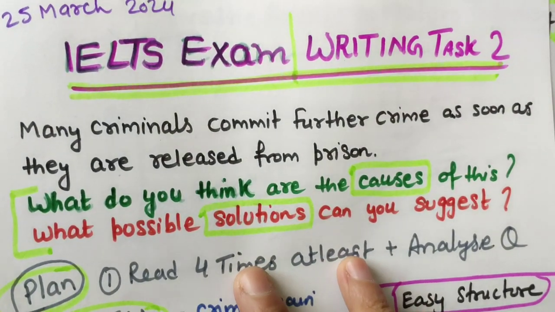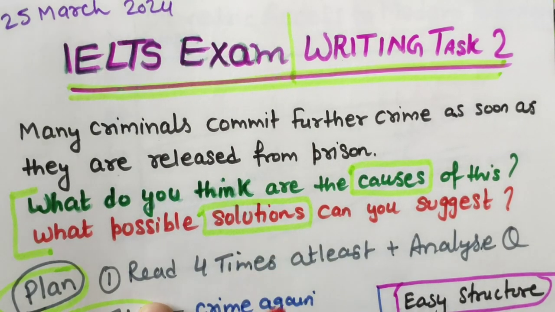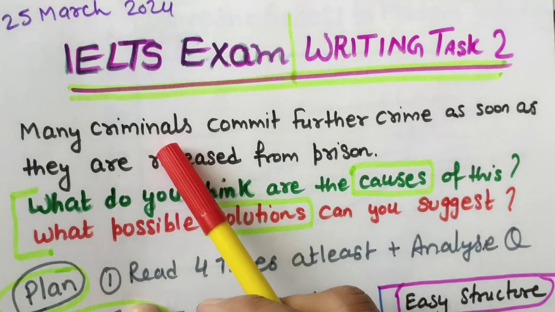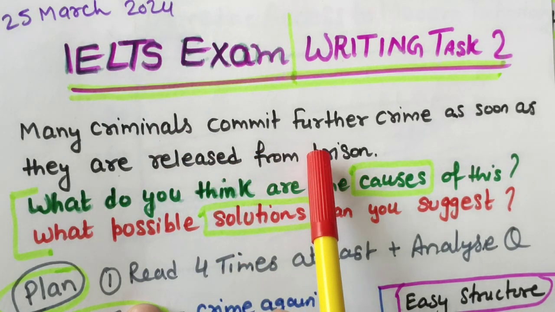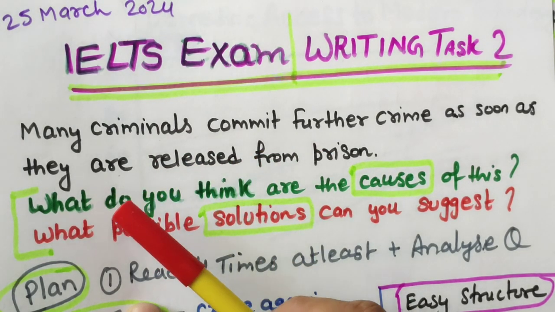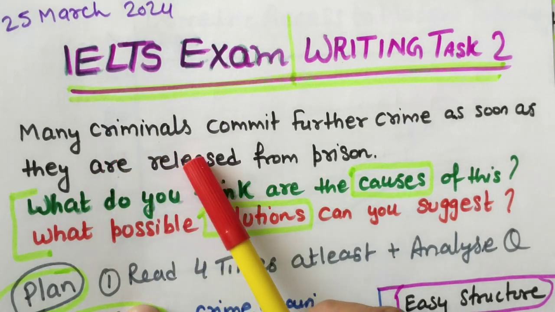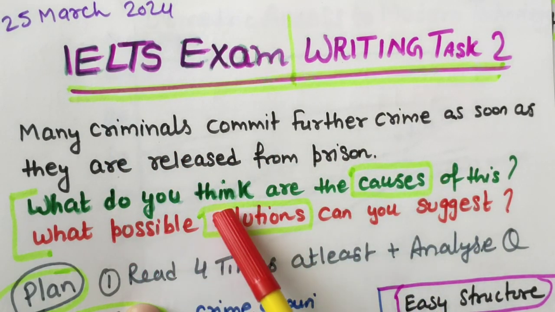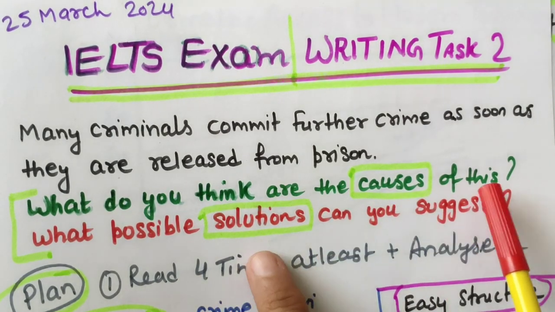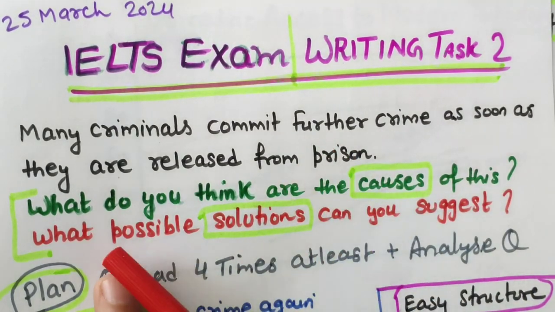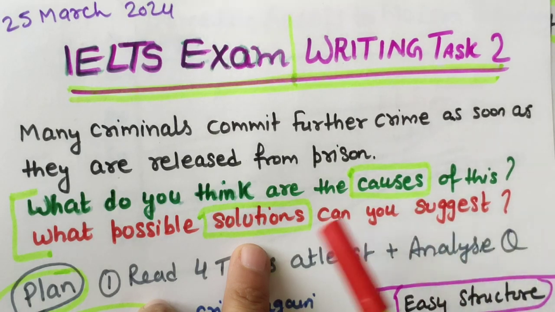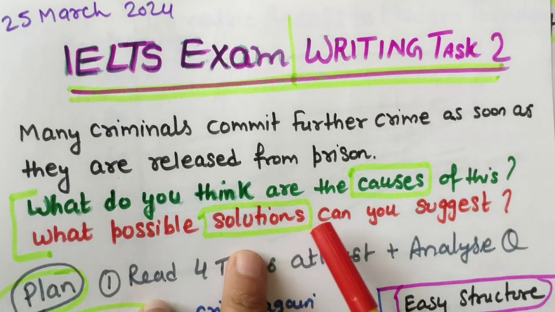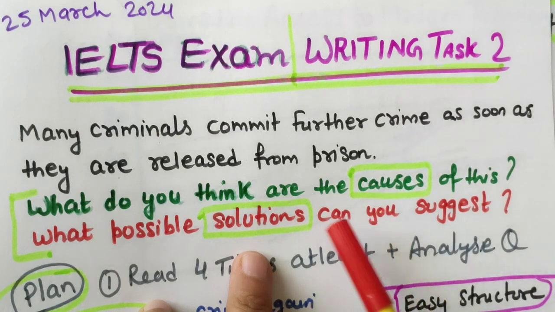So first, when you get the question paper, like when you get this Writing Task 2 question, what you need to do is at least read it 3-4 times. Don't immediately start writing. Let's read it, you read it with me. Many criminals commit further crime as soon as they are released from prison. What do you think are the causes? Causes means reasons of this scenario. Okay, so what possible solutions can you suggest? Means some important steps that you can suggest to mitigate this problem.